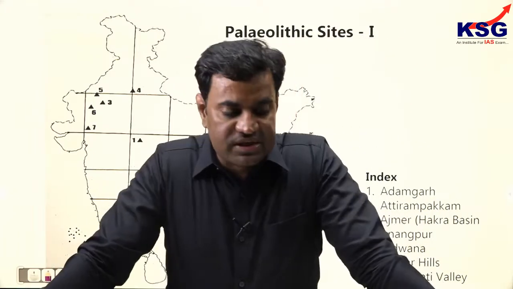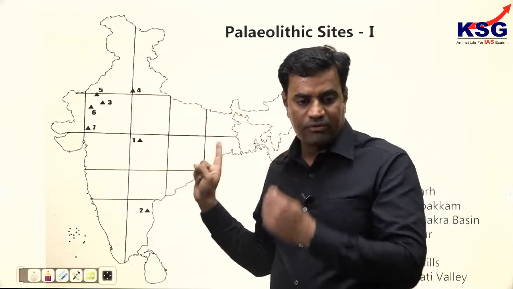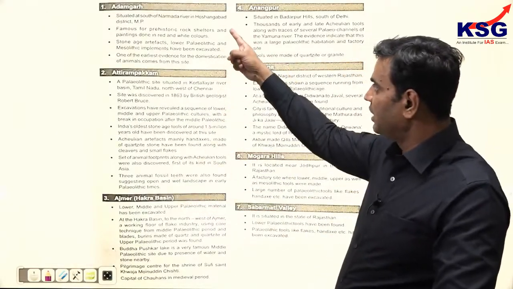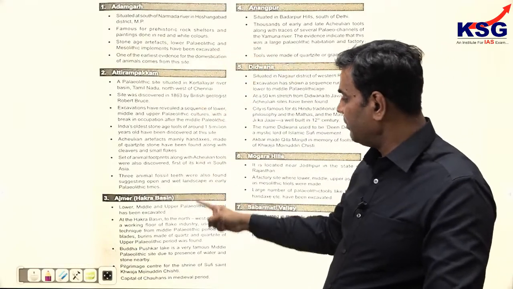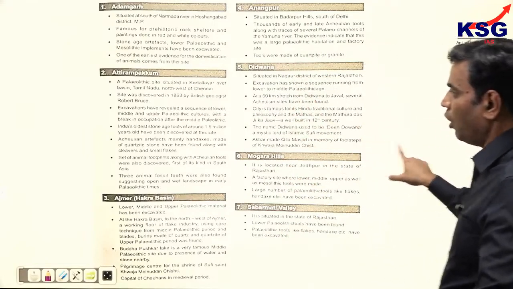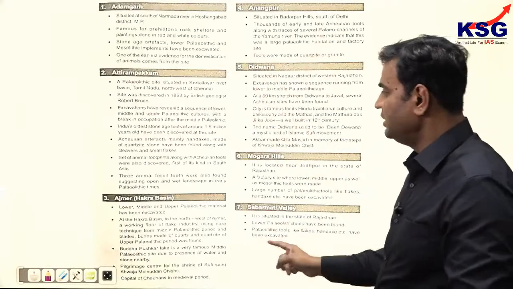If you follow, and in the video classes we have explained how to draw the grid also, then with this grid you will be able to locate the sites properly and identify them. After identifying, the next target is to write the descriptive notes. We have given descriptive notes also: Adamgarh, 30 to 40 words, Atirampakkam, Ajmer, Anangpur, Didwana, Mogra Hills and Sabarmati Valley. All the 7 sites here, we have given descriptive notes on those as well.